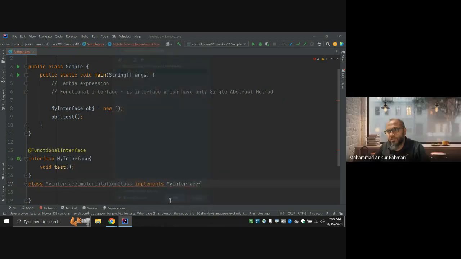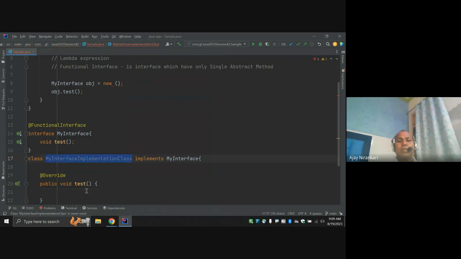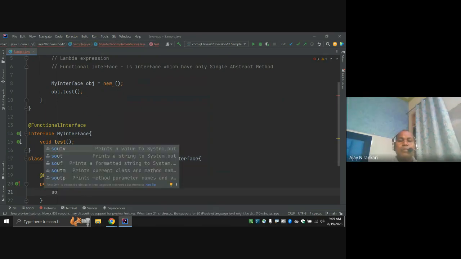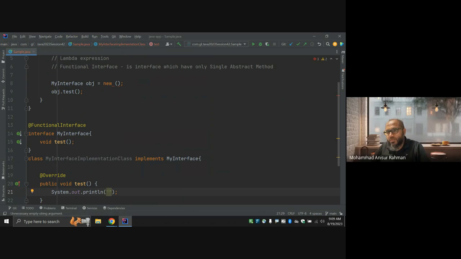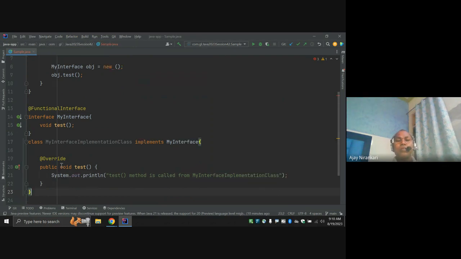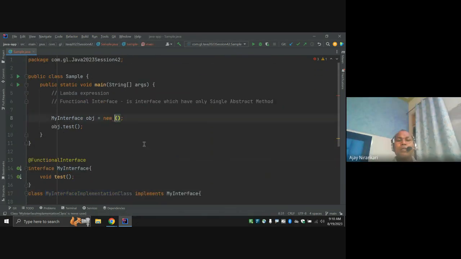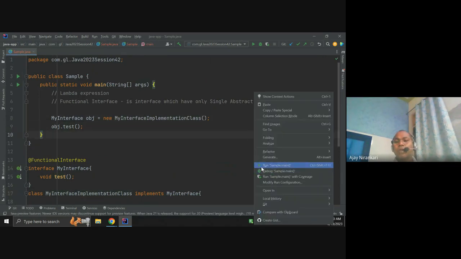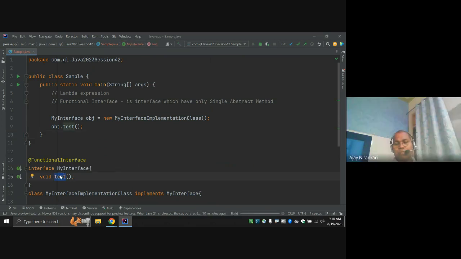And here a System.out prints that my test method is called from the implementation class. So this is one way. Now here you can pass this implementation class. Now it works, and the compiler is able to call this single abstract method test.